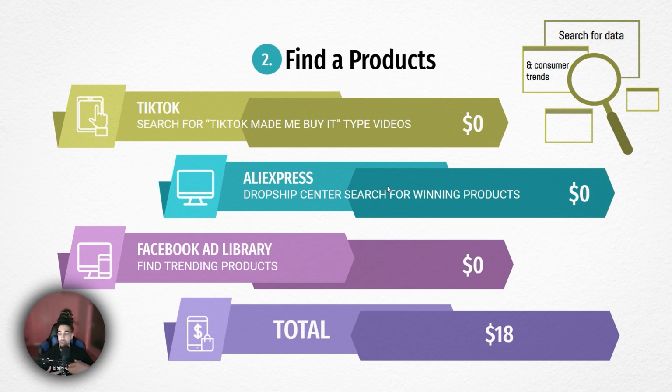If you're somebody that wants to get started with a general store, they have a whole bunch of different products that you'll be able to add to that store. Facebook ad library, I would use this for something a little bit more niche specific. Oftentimes you'll see brands that are doing really well on Facebook. So you'll be able to kind of scrape their ideas, run through their Facebook ad library, look at all the different products that they're selling, and this will give you an idea of what your competition looks like, and this will help you out with your content as well, just because you'll essentially want to model exactly what they're doing. As people say, never reinvent the wheel, model what's working and make it a little bit better.